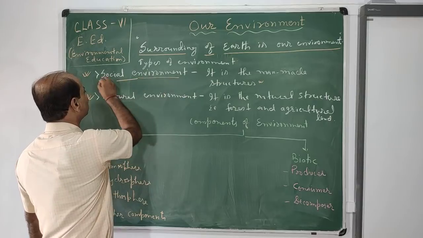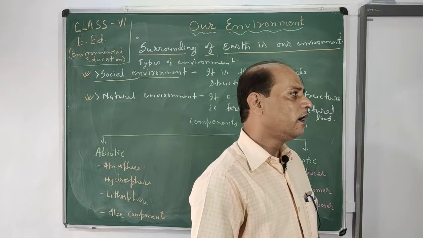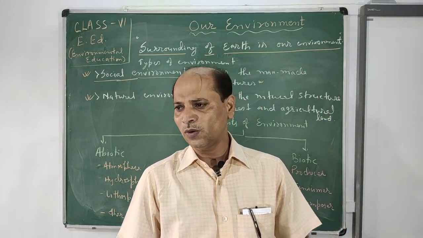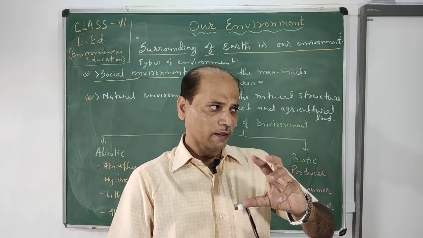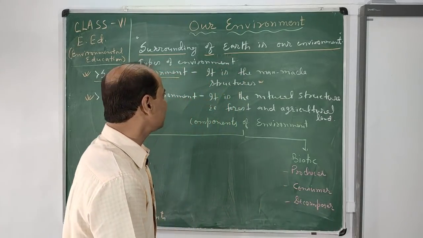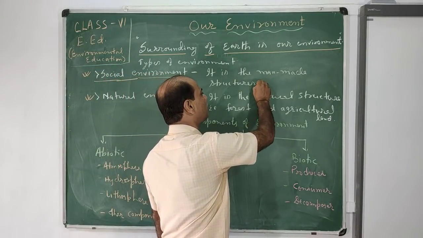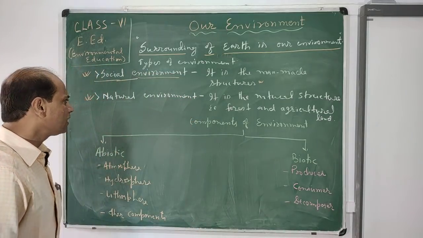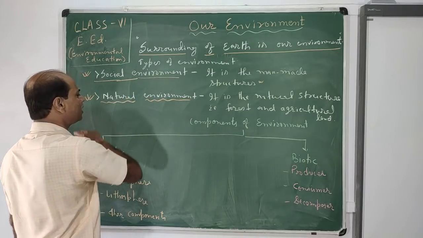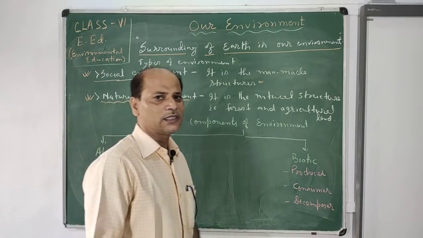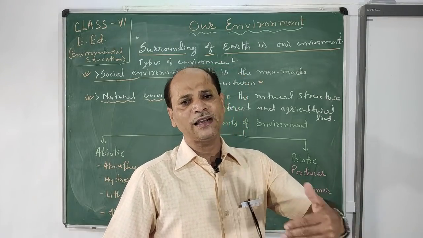Social environment includes the roads, buildings or other things. These things are socially helpful for us to maintain our society and to bring ease to our society. So this is the social environment made by us, or man-made environment, or artificial environment. Second one is the natural environment. Natural environment is made by nature and develops on its own.